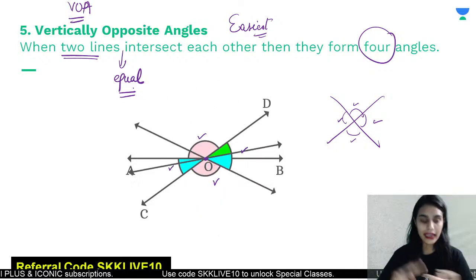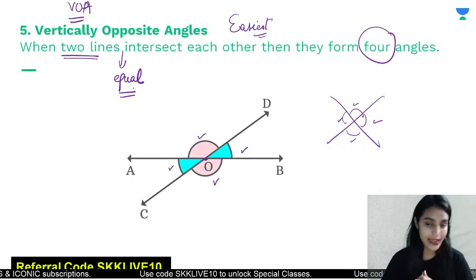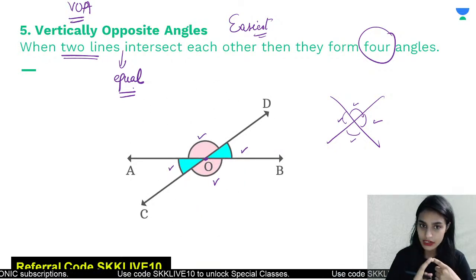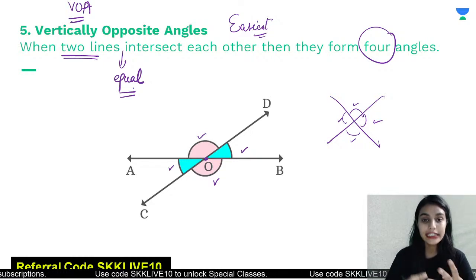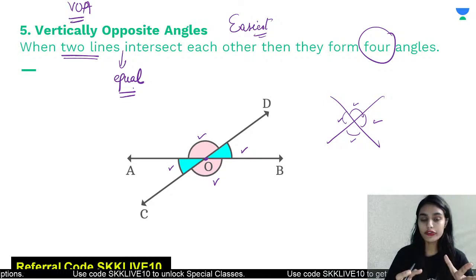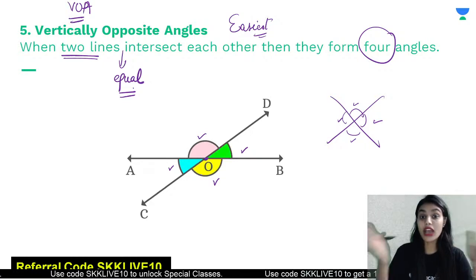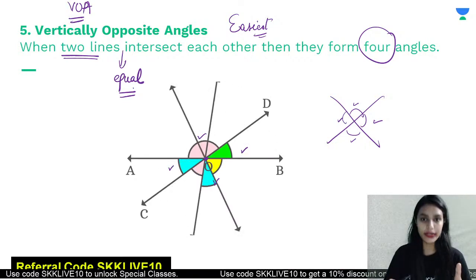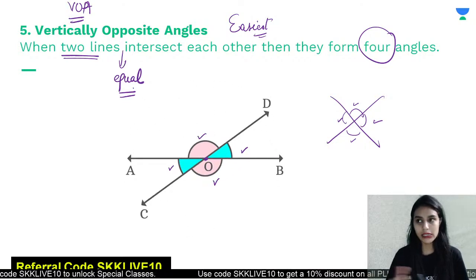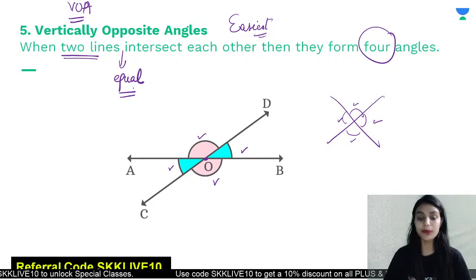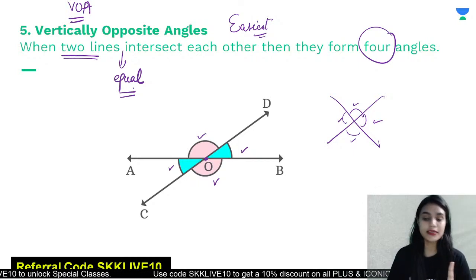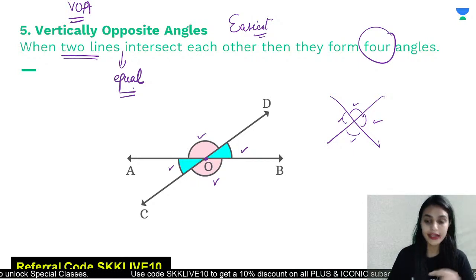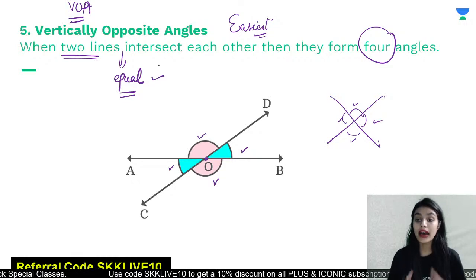So all the angles that we have discussed till now. We have covered complementary, supplementary, linear pair. In case of complementary, there were two angles which add up to 90. In supplementary, two angles add up to 180. In the same way, in the linear pair, two angles are adding up to something. But vertically opposite angles is different. Right? Here, the two angles are equal.